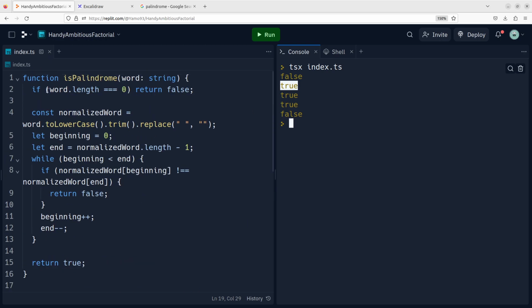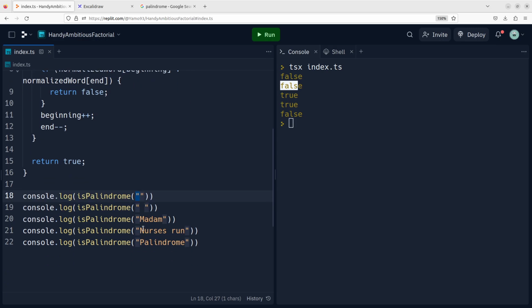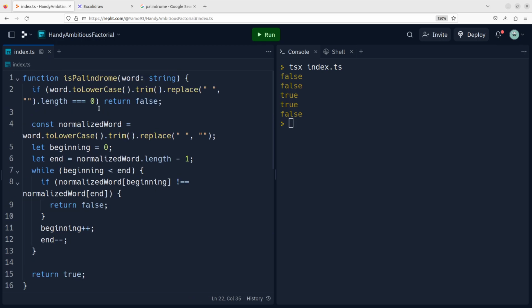So we should check not just this, but we should actually check this whole thing, right? So if it's lowercase and we don't have spaces, and this is still 0, then we return false. So let's see if this works. Yes. So this is false, this is false, this is true, true, and false. Maybe to make this clearer, we should print the argument, but maybe that's not necessary. I hope you understand that these two cases should be false, these two cases are true, and this last one is also false.